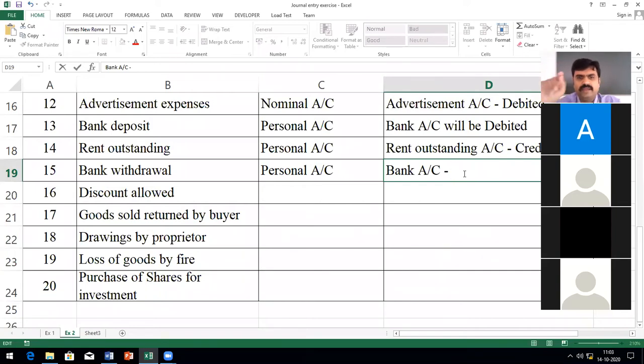Now you tell me, since I know bank account is a personal account, what is the rule of personal account and what should be done? The rule is debit the receiver and credit the giver. The company has to give the money to the bank later. No, why would the company give the money back later? It is their own money they're withdrawing, no?